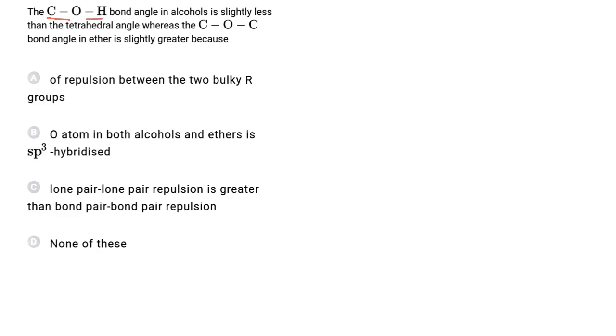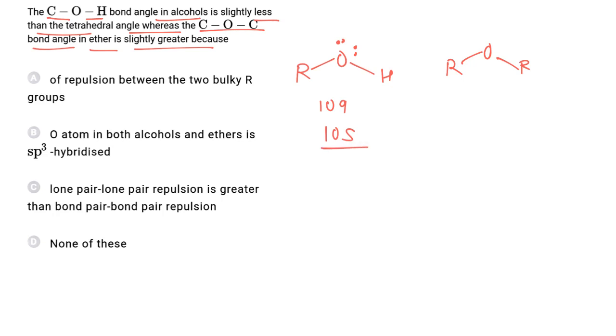The carbon oxygen hydrogen bond angle in alcohol is slightly less than the tetrahedral angle, whereas the carbon oxygen carbon bond angle in ether is slightly greater. In alcohol, due to lone pair repulsion, the bond angle is slightly smaller than 109 degrees, approximately 105.